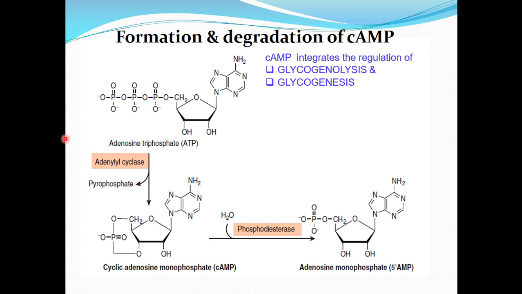This cyclic AMP is formed from ATP by the adenylyl cyclase at the inner surface of the cell membrane in response to the hormones such as norepinephrine, epinephrine, and glucagon. Cyclic AMP is hydrolyzed by the phosphodiesterase, so terminating hormone action.